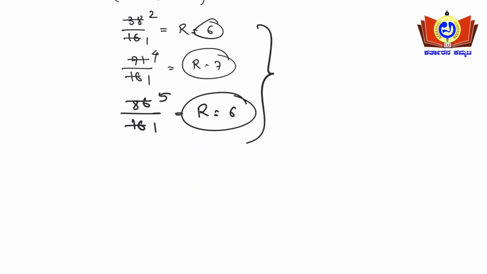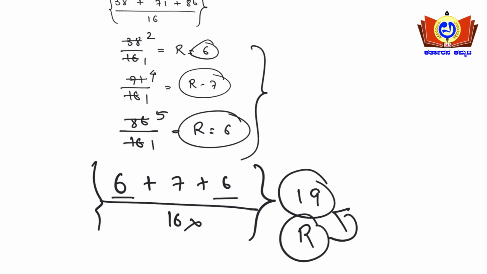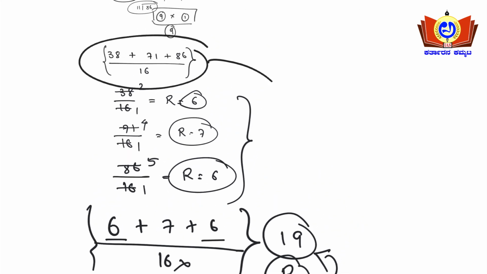Okay, what you need to do is add here 6 plus 7 plus 6, and the 16 you will be getting here, you can neglect. So you need to add 6 plus 6 is 12 and 12 plus 7 is 19. So the total remainder will be 19 when you work on this problem.